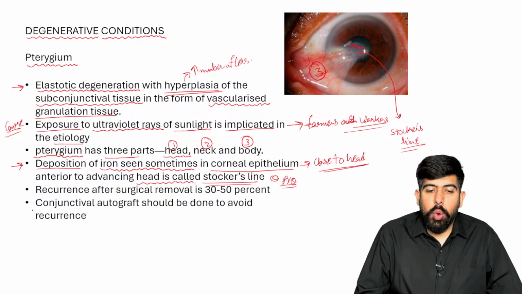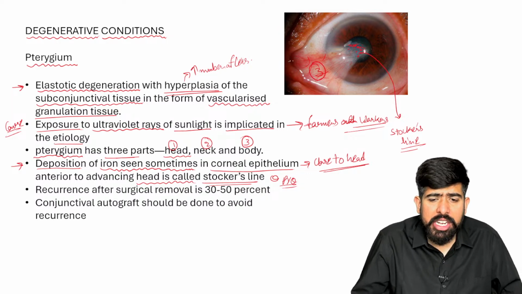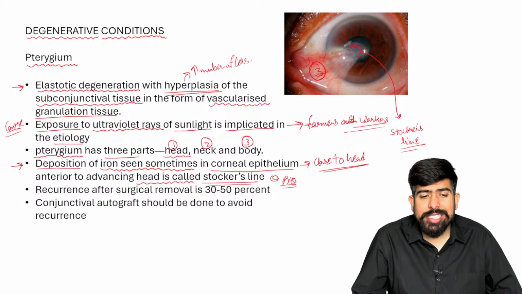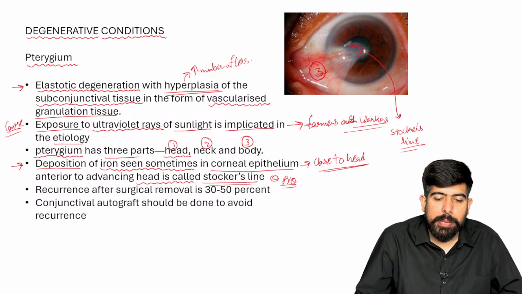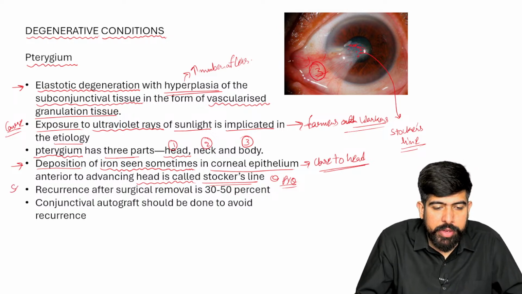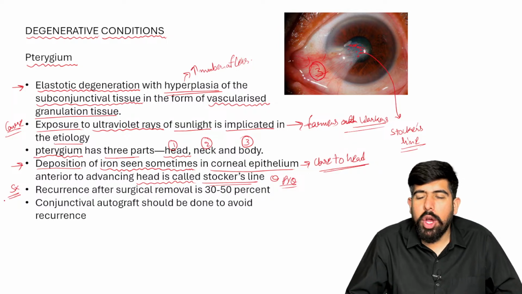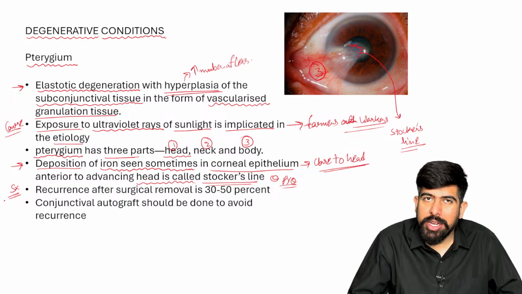And of course, what should now be the treatment? Because this is a degenerative condition, guys, there is no medical management needed in pterygium. We have only one option, which is surgical removal. So in the treatment, of course, it will be surgical removal of the pterygium.